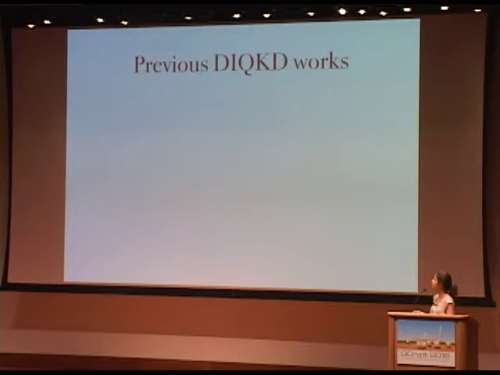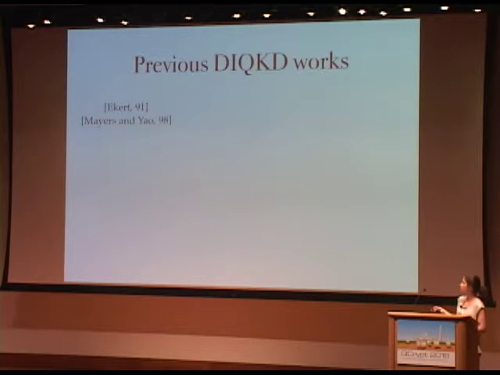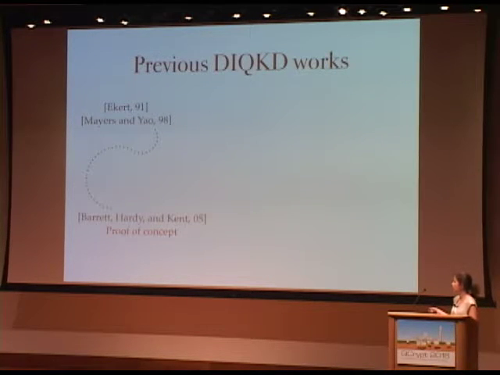Good. So let me mention a few words about previous works. It all started with two famous works by Ekert and by Mayers and Yao that basically gave the first main ideas. And then in another very important work by Barrett et al., they combined these ideas into what we call today device-independent QKD.